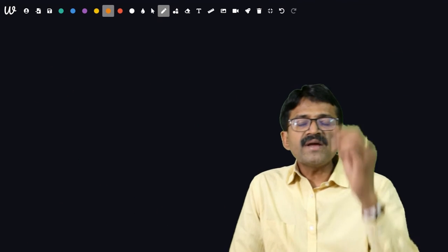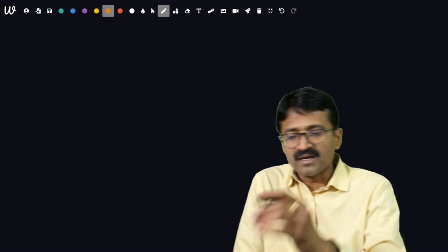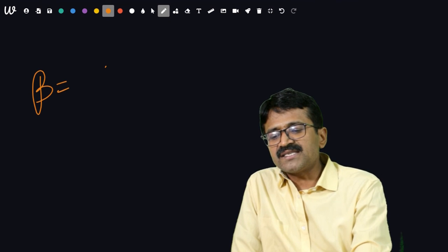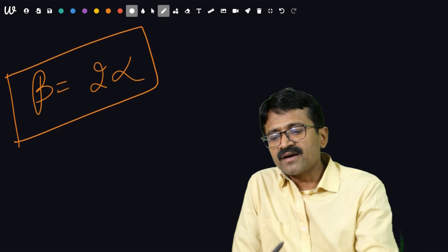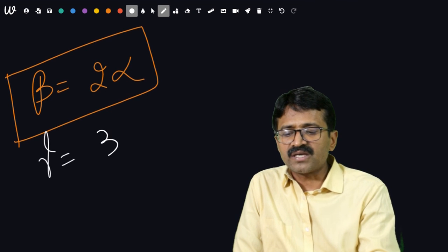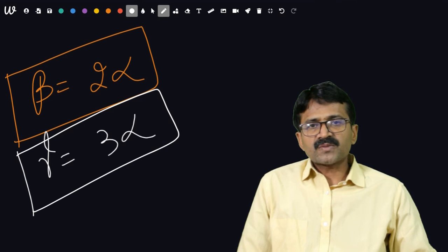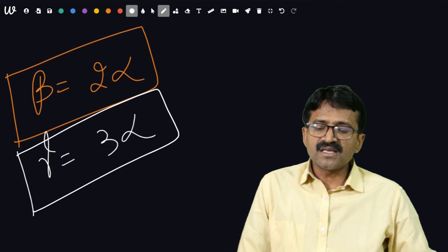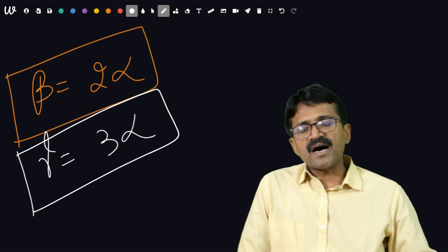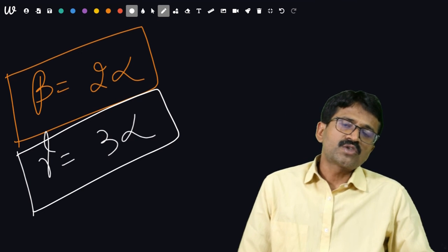The question can be asked, how many times is one expansion coefficient with respect to another? Beta is always equal to 2 times alpha and gamma is equal to 3 times alpha. Remember, the linear expansion coefficient is given by alpha, it is the smallest one, and the others are going to be increasing in ratio 1 is to 2 is to 3.